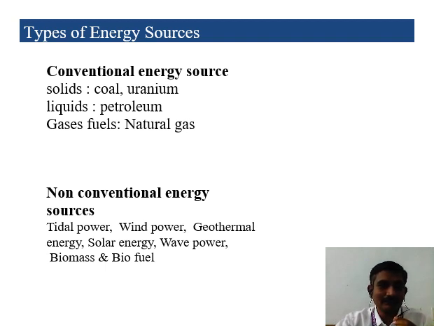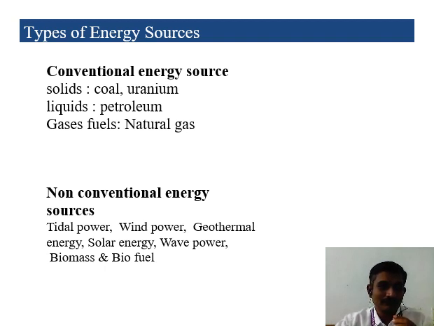If we are using conventional energy sources, we can't utilize them once again. Once we use them to generate the power, the end product will be ash or some other things. We can't reuse that. That kind of energy source is called a conventional energy source.